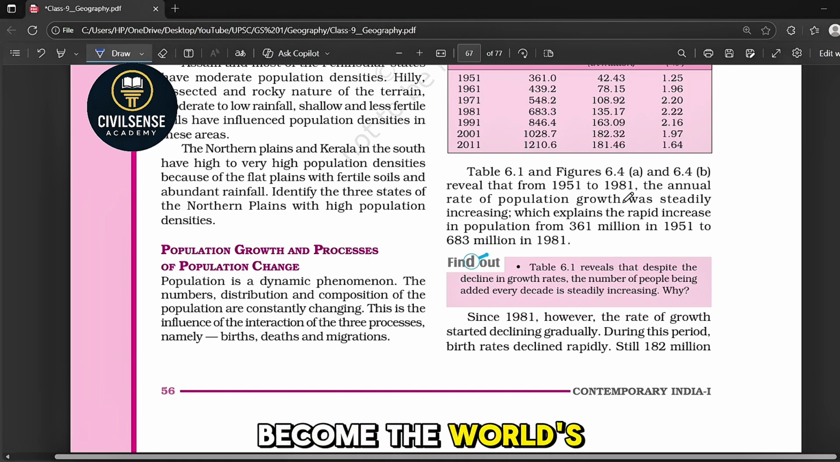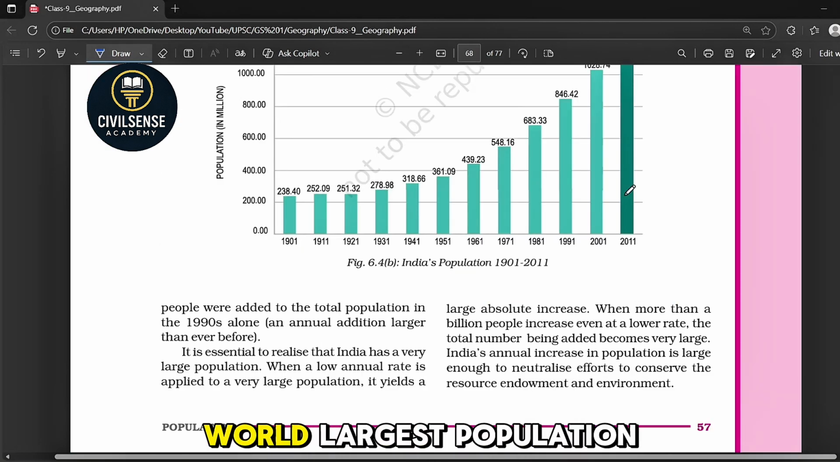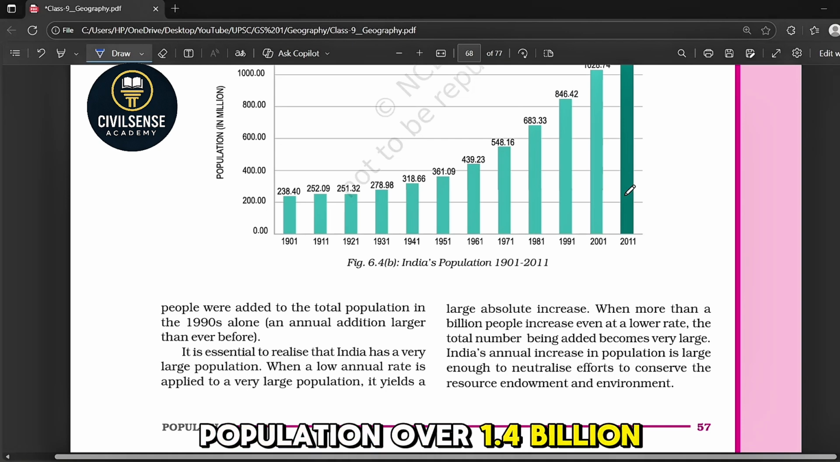Even if the growth rate is small, when the population is already large, the number added each year becomes very big. India may even become the world's most populous country by 2045. But India has already surpassed China. It has become the world's largest population, with over 1.4 billion people.